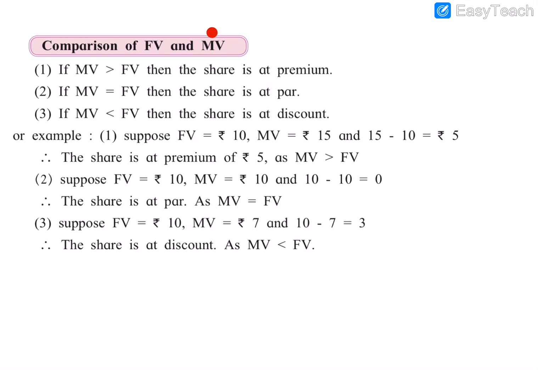FV is the face value and MV is the market value. Face value is the value that is printed on the certificate, and market value is the actual cost of it when it is sold or bought in the stock market. So there are three conditions when comparing the face value and market value.